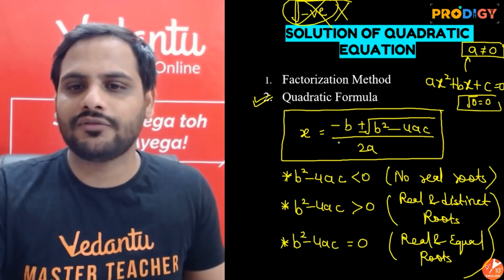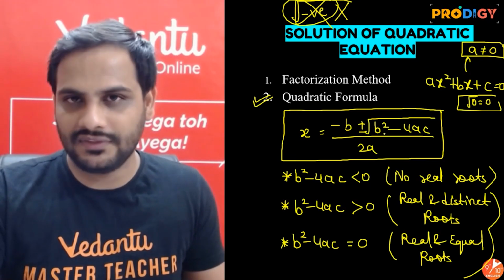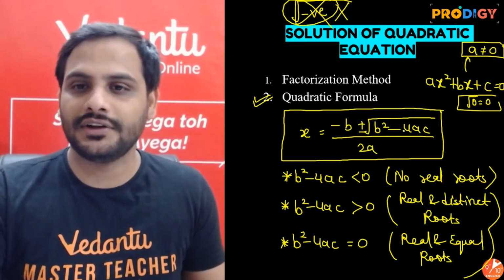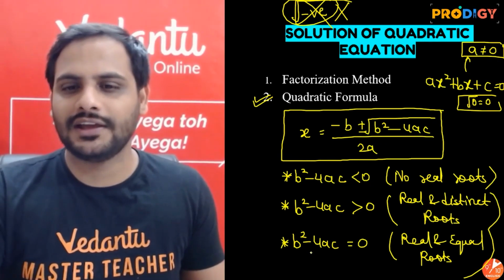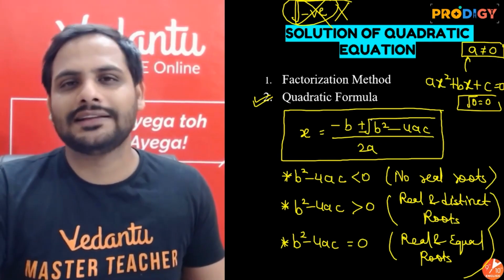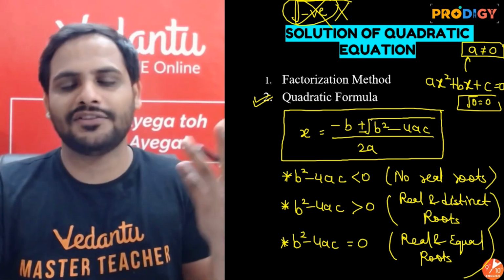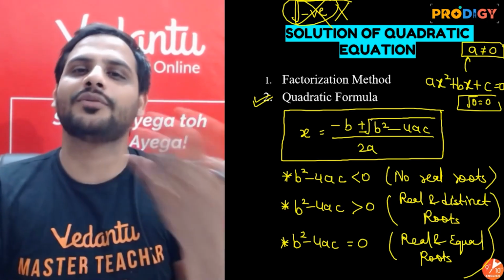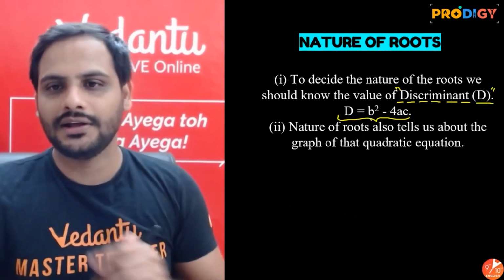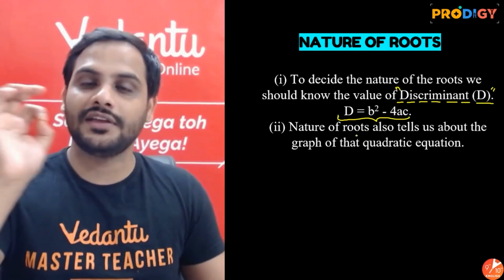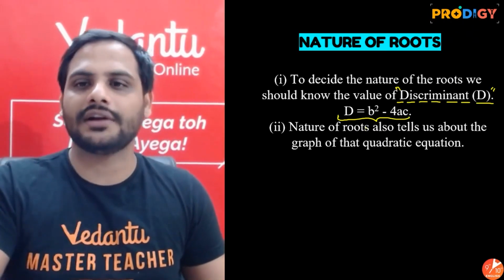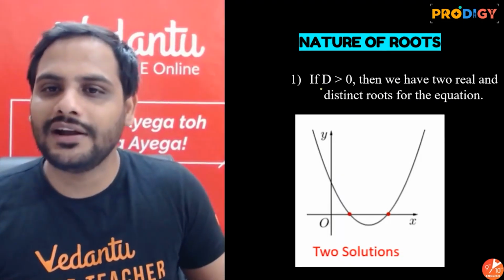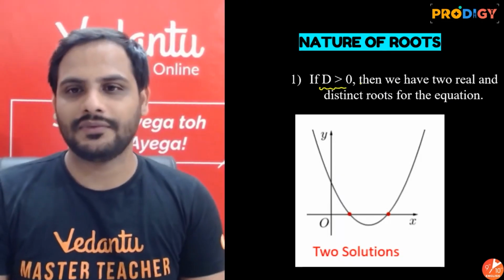If this is the quadratic formula, if b square minus 4ac becomes negative, no value of x will exist. If b square minus 4ac is positive, there will be two different values of x. And if b square minus 4ac is 0, there will be the single value minus b upon 2a. So real and equal roots, both the roots of the quadratic equation are equal. So this b square minus 4ac is called discriminant.